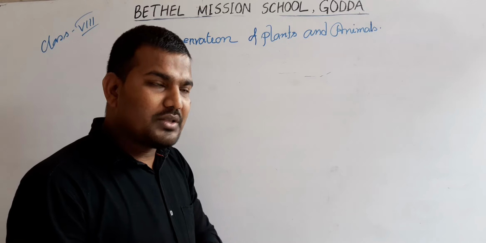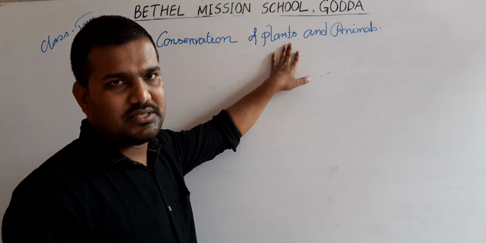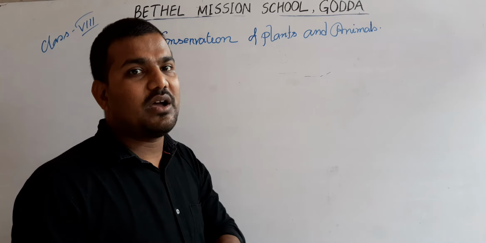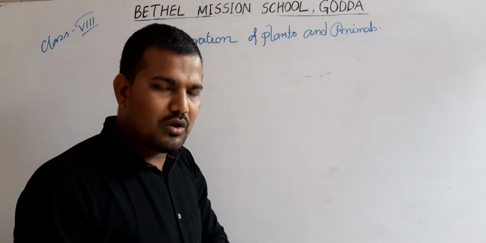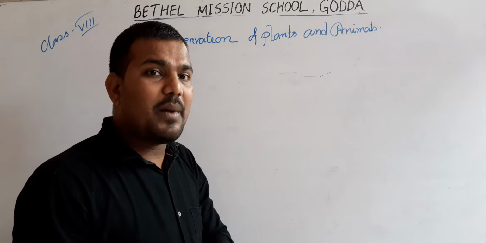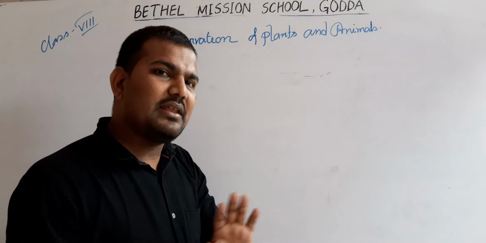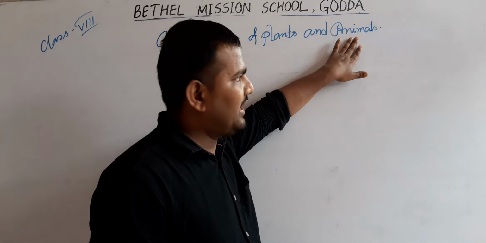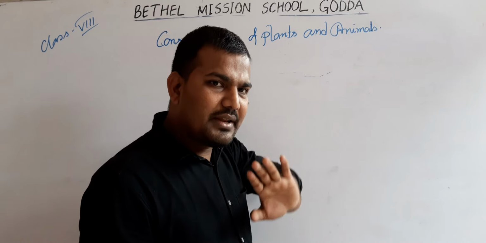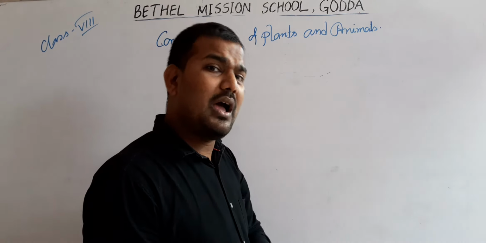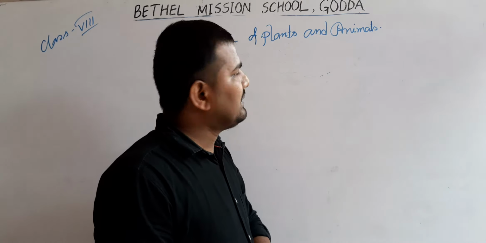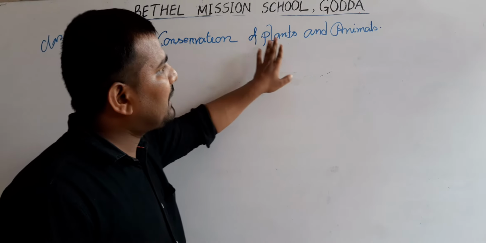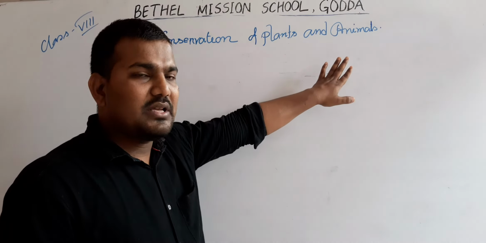Now we have to conserve the plants. Plants means the non-locomoting organisms of the universe. Non-locomoting means the organisms are not able to change their place. And the other one is the animals. Animals means the organisms which are able to perform locomotion. Now we have to conserve the plants and the animals.